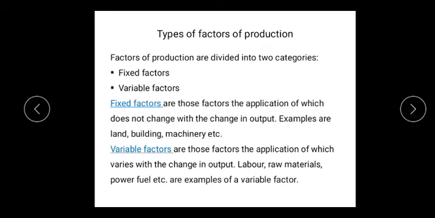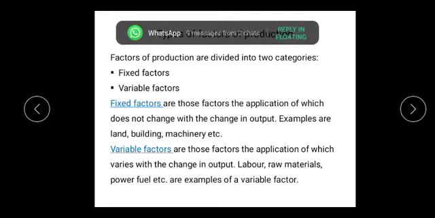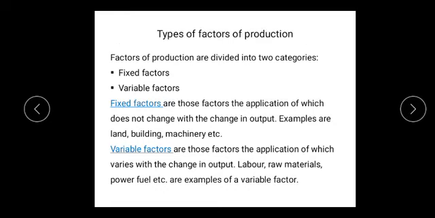Now, dear students, coming to another aspect of production function, that is the types of factors of production. Students, the factors of production are divided into two categories. One is the fixed factors of production and the other category is the variable factors of production. Fixed factors of production are those factors of production the application of which does not change with the change in output.